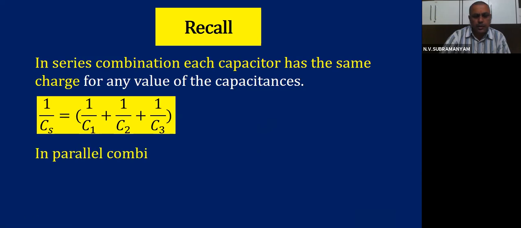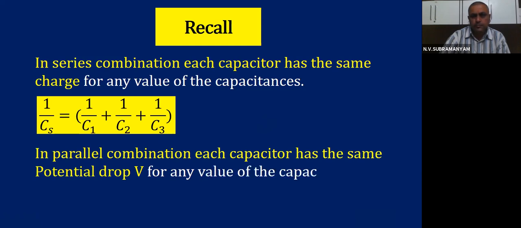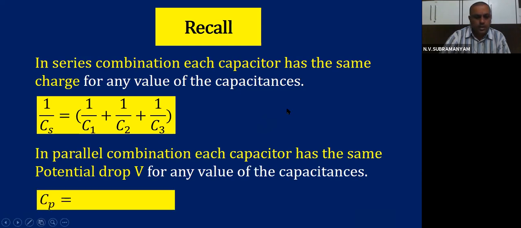In parallel combination, each capacitor has the same potential drop V for any value of the capacitance, and Cp is equal to C1 plus C2 plus C3 and so on.